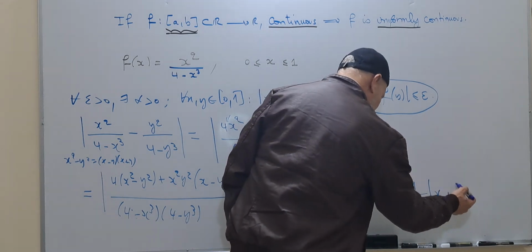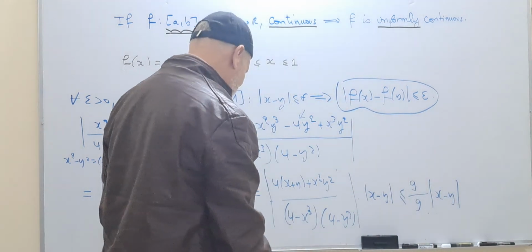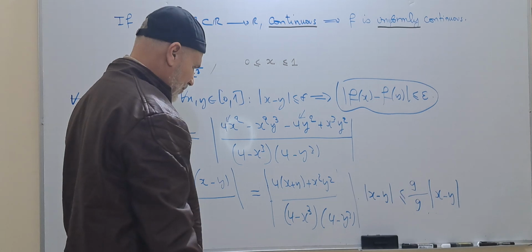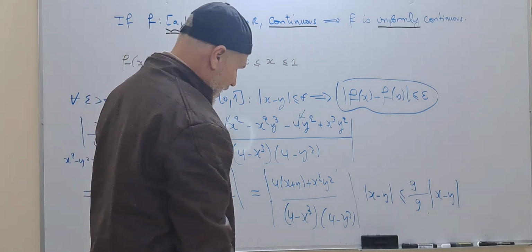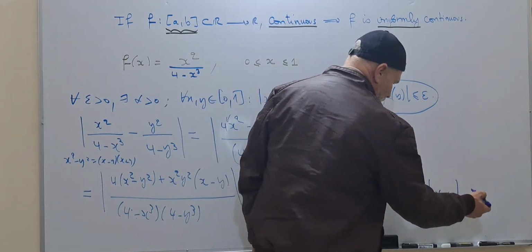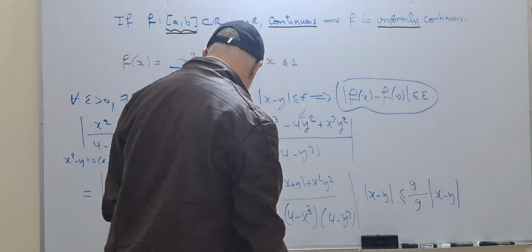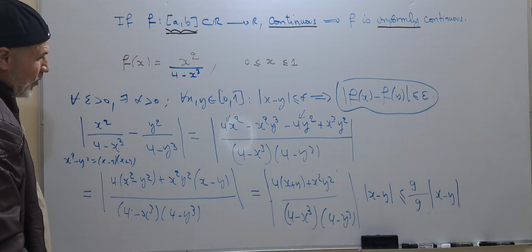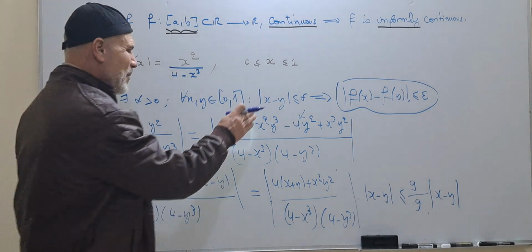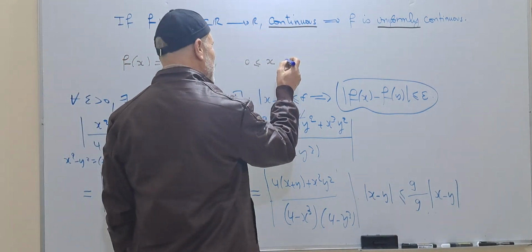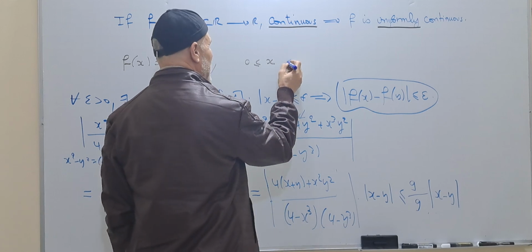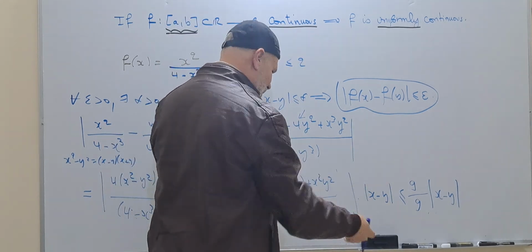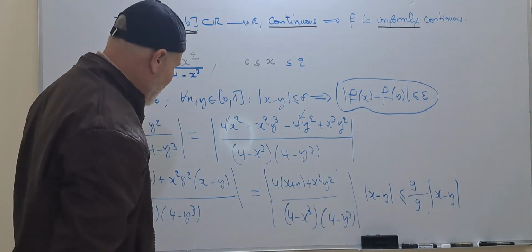So 9 times x minus y. In this case, it is sufficient. So it is not very beautiful. It's the same, but I prefer taking 2 to have a different, more beautiful result.